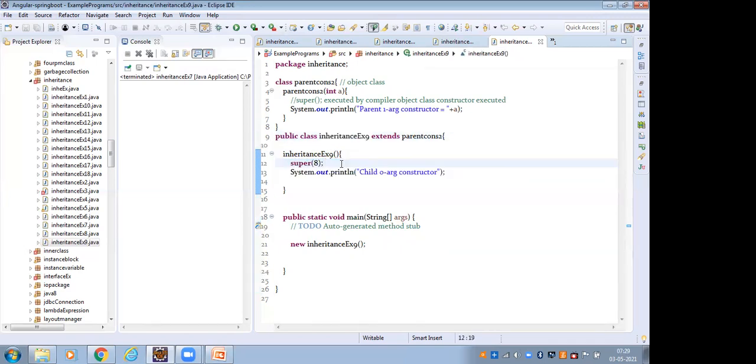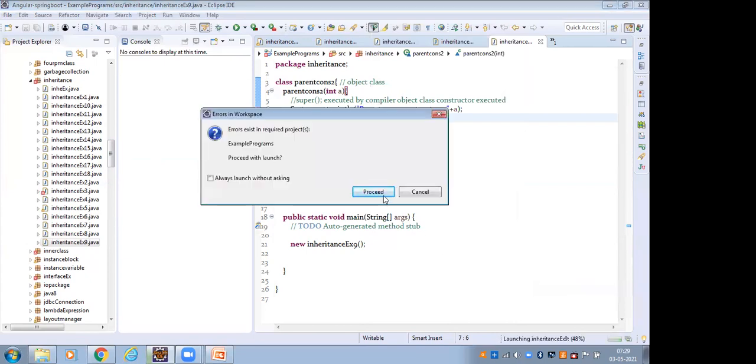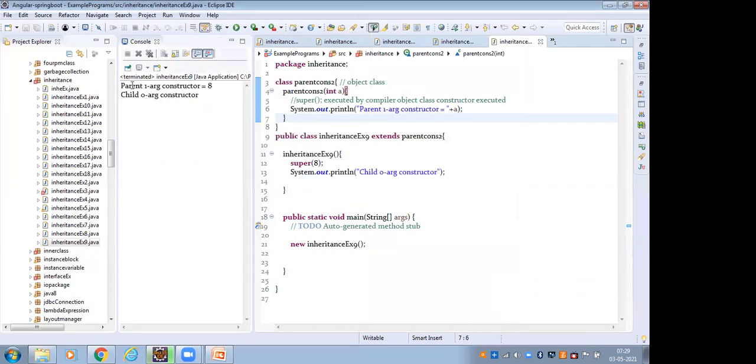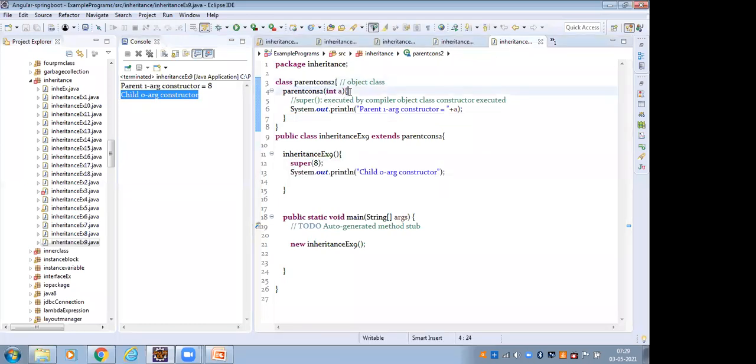In the child class constructor's first line, I give super(8). Super(8) means the parent class constructor is executed. So this is the parent class constructor, and it is executed. So first it executes the parent class constructor, then the child class constructor.